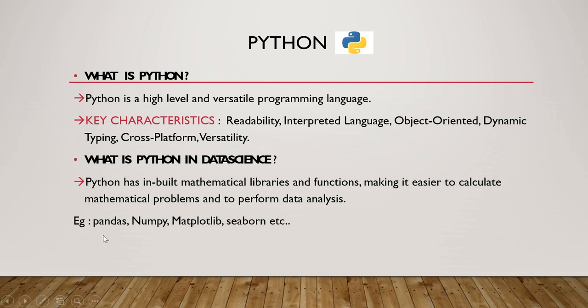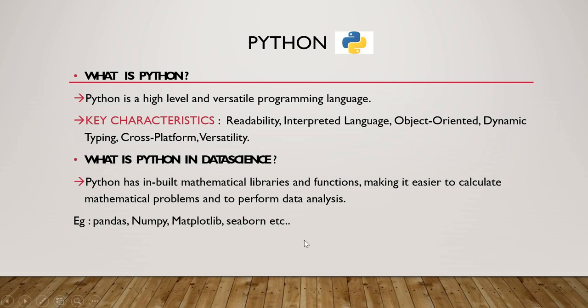These are predefined libraries of Python, and we need matplotlib and seaborn for data visualization. There are many inbuilt functions for data science, and many functionalities where we can solve mathematical problems easily in order to perform data analysis. There are many use cases, and it has many mathematical libraries and functions.